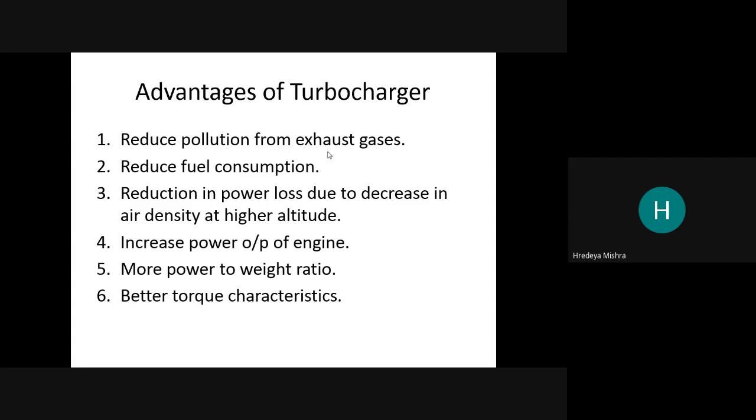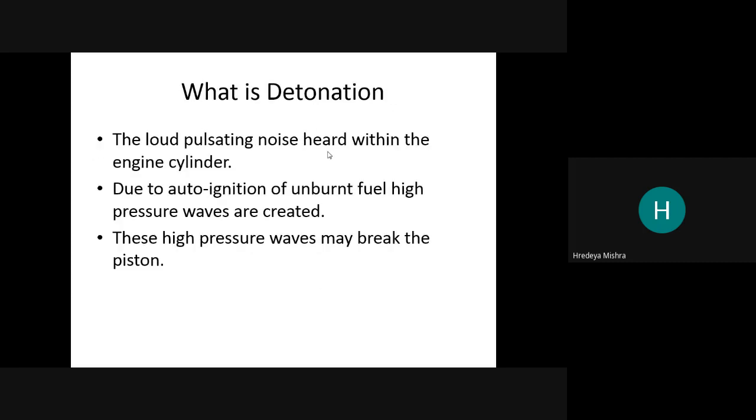So here it is the next example where we use the exhaust gases. Better torque characteristics. Now we get good torque characteristics from the turbocharger.